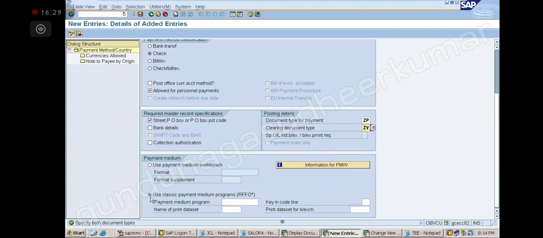Now you select here use classic payment medium program. Which program is used for the check printing? That program I have to give here, right? What is my program? Note down. RFF_OUS_C is the program. Okay, note down.